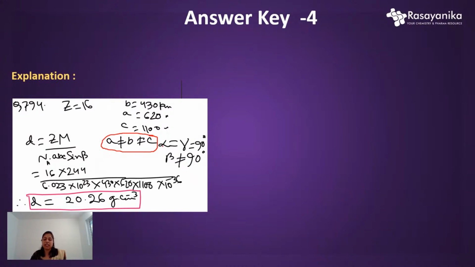The next thing is the angles: alpha equals gamma, always equal to 90 degrees, but not equal to beta, and beta should not be equal to 90. You need to remember these things. If you know these basic things, then you can use any formula for this particular solution.